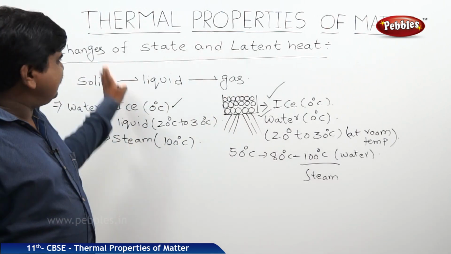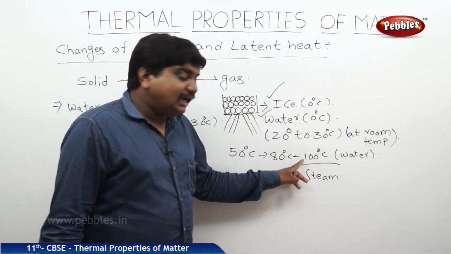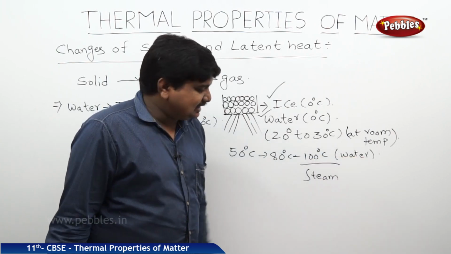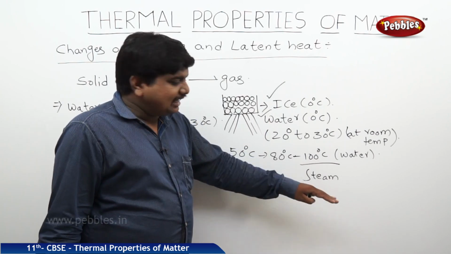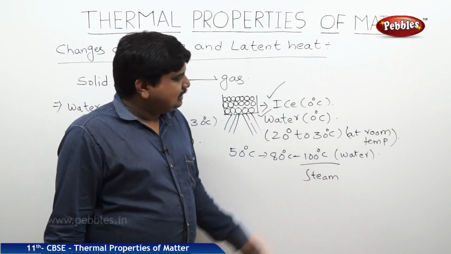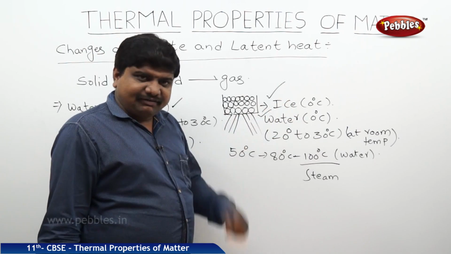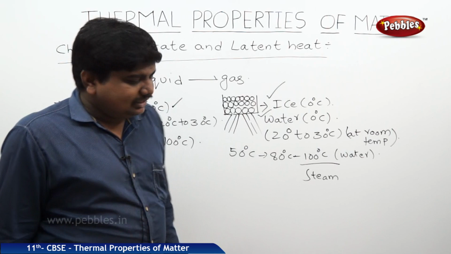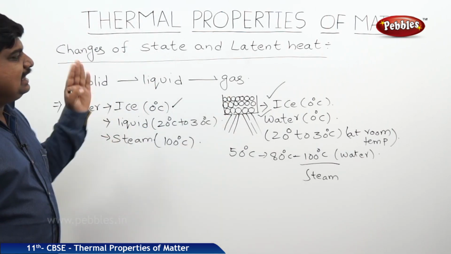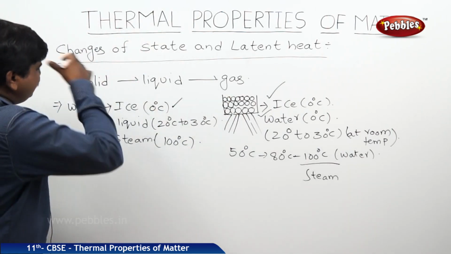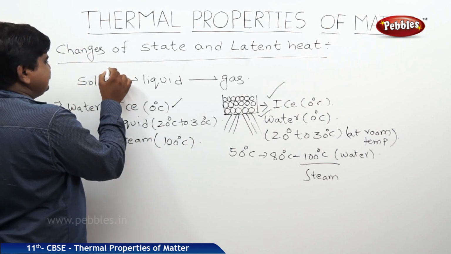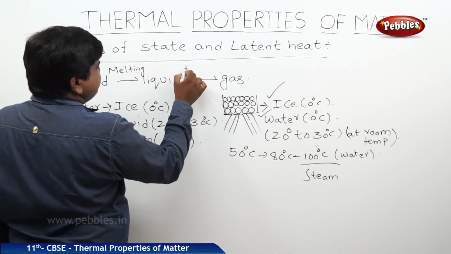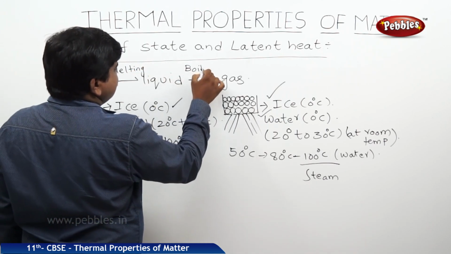So what can we expect in the changes of state? Yes, at 100 degrees, water is present, nothing but the liquid state of the water, and the vapor state or gaseous state of the water is also present. At 0 degrees, solid and liquid state. At 100 degrees, liquid and gaseous state. These states are all possible with increase in the temperature. So we can say that solid to liquid is a melting process. Liquid to gas is a boiling process.